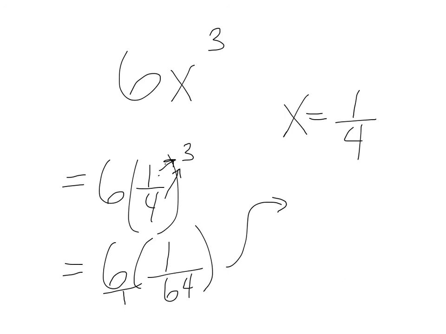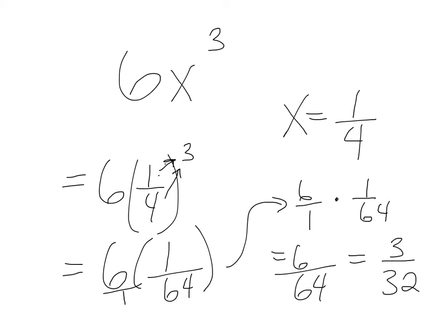So 6 over 1 times 1 over 64. So top times top, and bottom times bottom. So it, in the end, is 6 over 64, which can be lowered to 3 over 32. Okay, so that is how you plug in x and solve the equation.